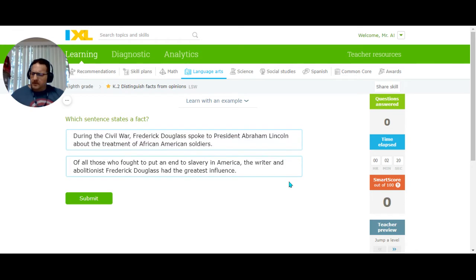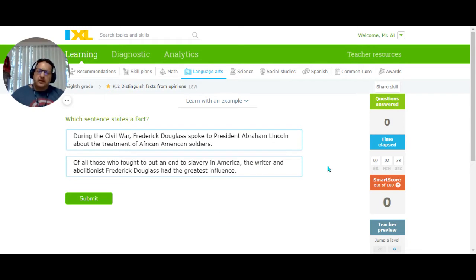All right, so this is a pretty straightforward practice. We just have to determine, are we looking at a fact or opinion? What's the difference? There's a lot more to it than I'm about to say, but let's make it simple for the purposes of this IXL practice.